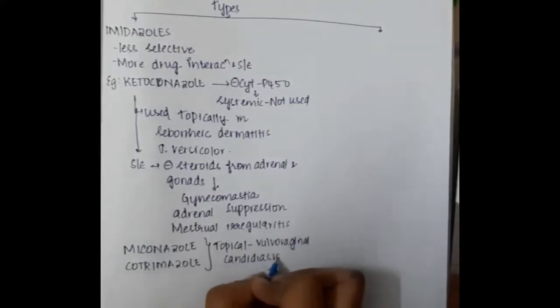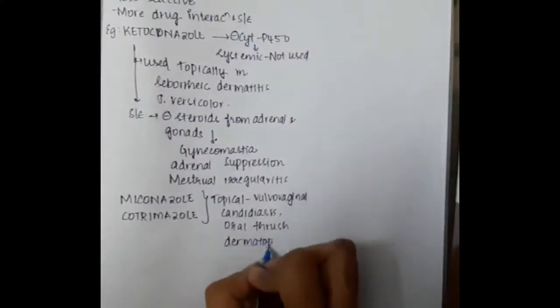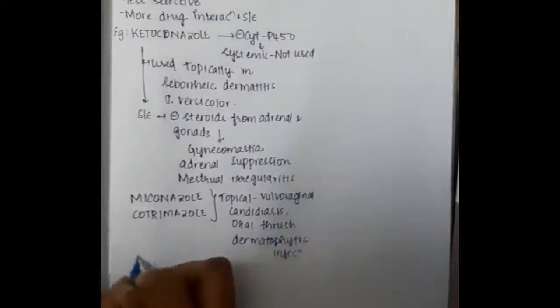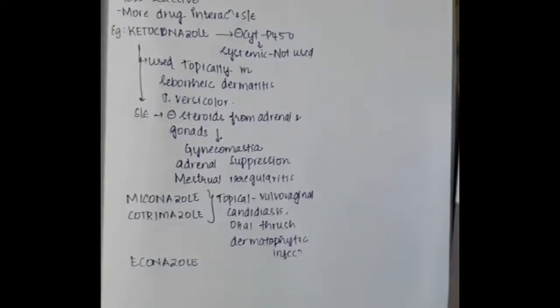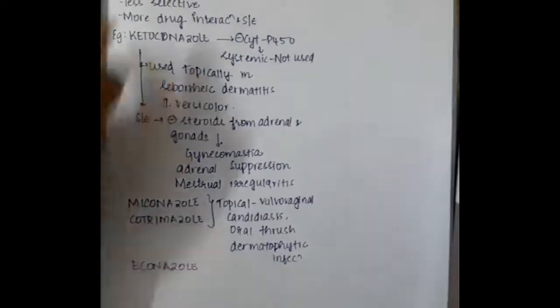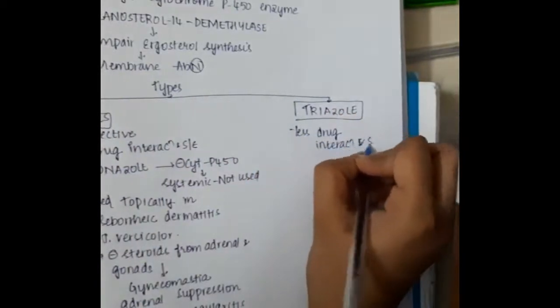Then the next drugs, miconazole and clotrimazole. Miconazole and clotrimazole can be used topically for vulvovaginal candidiasis, and they are also used for oral thrush and dermatophytic infections. Then we have econazole. So these are the important imidazoles.